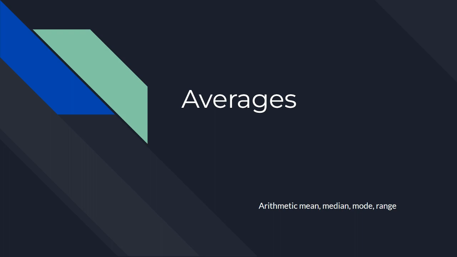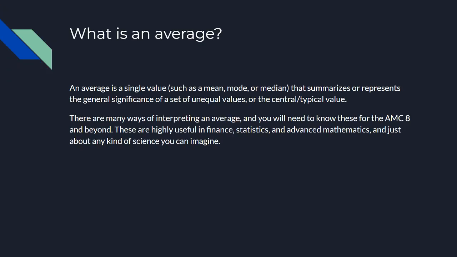So this week we will be going over different types of averages. So an average is basically a single value, and this includes things like the mean, the mode, or the median, that summarizes or represents the general significance of a set of unequal values, or the central/typical value.